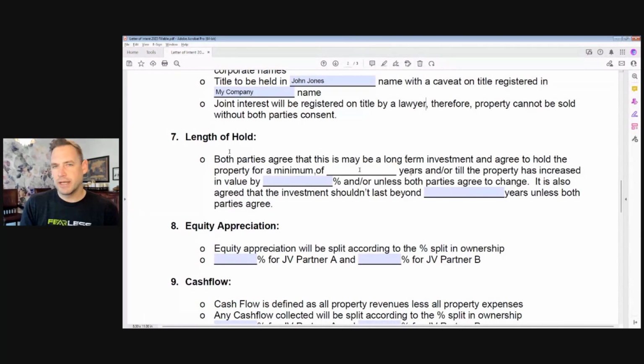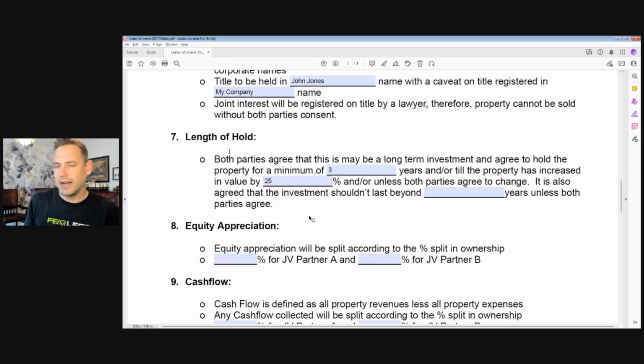So, in most cases, we found somewhere between that 3, 5, 7 year mark is where you start to see good mortgage pay down. You start to see equity appreciation. Your cash flow starts to increase because your rents have increased as well. And so, in this case, we've had the discussion. We want to hold it for a minimum of 3 years, or if the property has increased in value by 25%, let's say we bought it for $500,000.